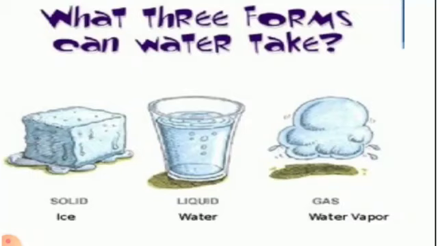When we melt ice, we get liquid water. When liquid water is heated, then it turns into gaseous state, which is known as water vapor. When water vapor is cooled down, it turns into water, and water freezes to form ice. So in this way, ice, water and water vapor, these three forms are interchangeable on heating or cooling.